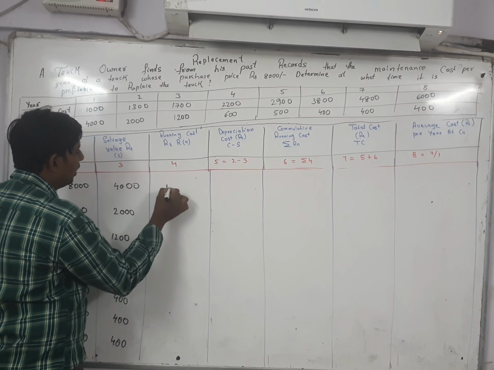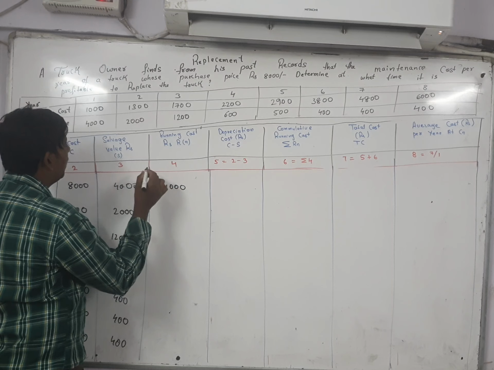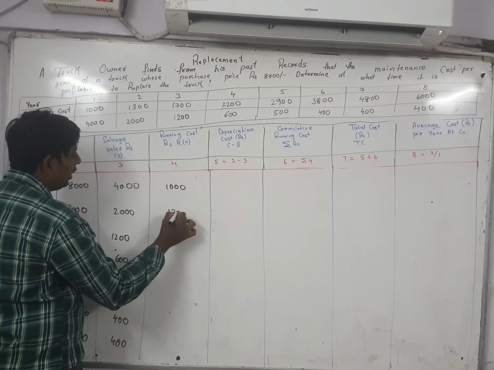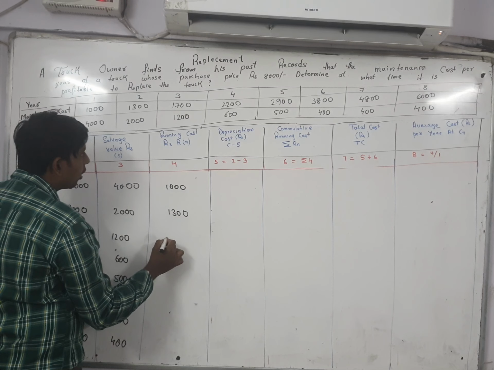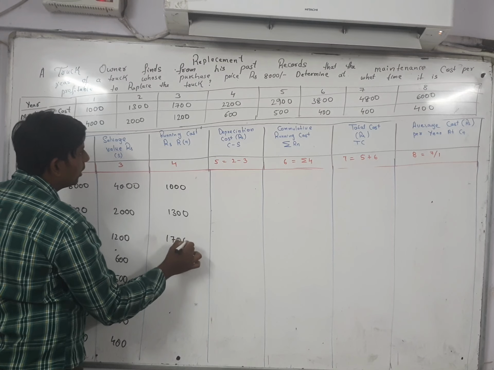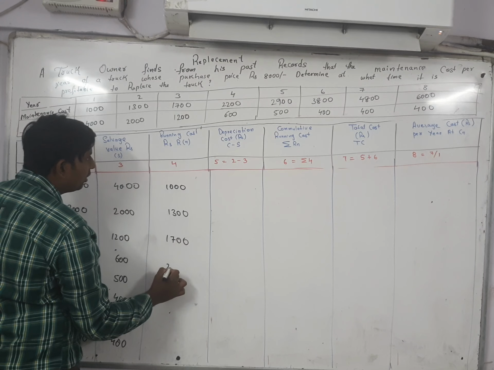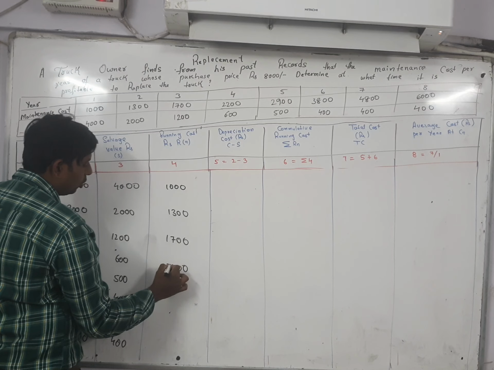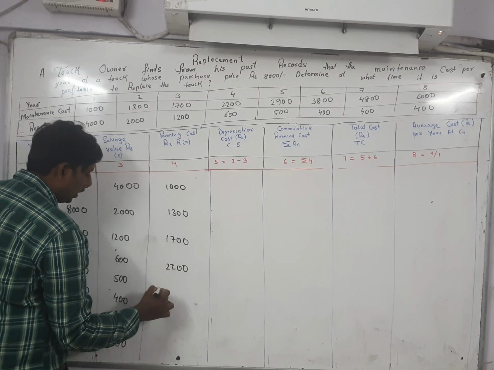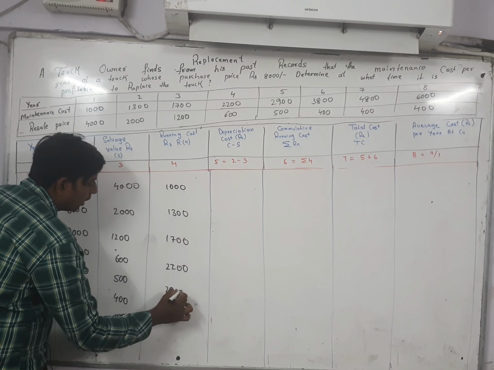Maintenance cost in the first year is 1000. For the second year, 1300. For the third year, 1700. In the fourth year, 2200. In the fifth year, 2900.